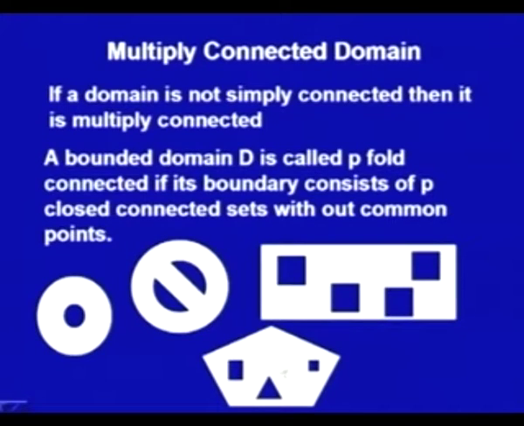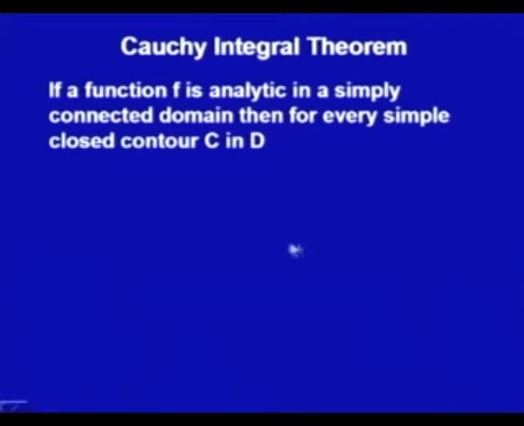Now, in reference to the simply connected domain, we have defined the Cauchy theorem, which says that for a simple closed contour, the integral of an analytic function will always be 0. So, now we rewrite this theorem in a simply connected domain, and we will call it the Cauchy integral theorem. If a function f is analytic in a simply connected domain D, then for every simple closed contour C in D, the integral along that closed contour C of f(z) dz is 0.